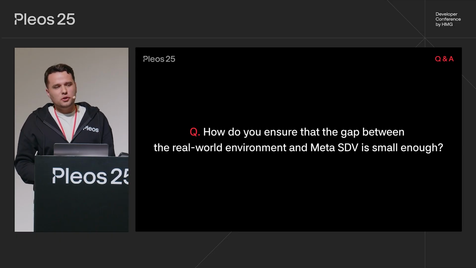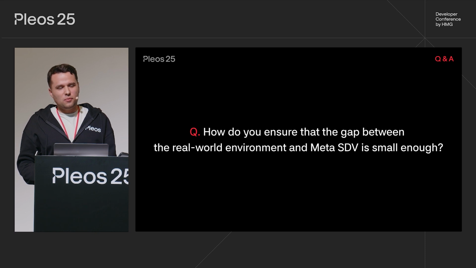Whether we could be sure that the gap is sufficiently small between the Meta SDV and the real world, that is a good question, but very open, I believe. We will aim to make this gap as small as possible. Probably there is a perfection where it almost seems to look exactly the same. Probably, I hope